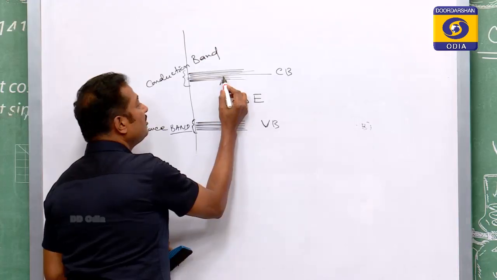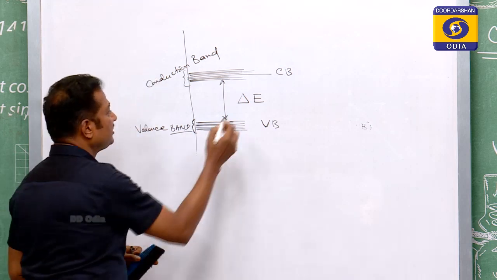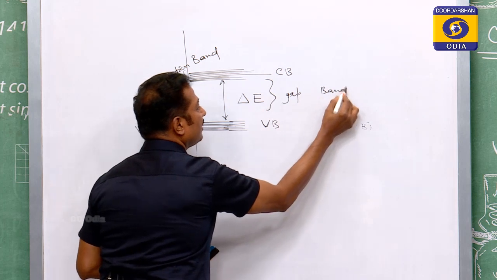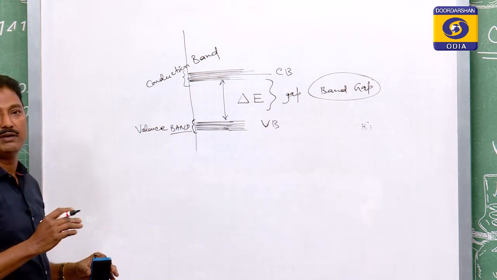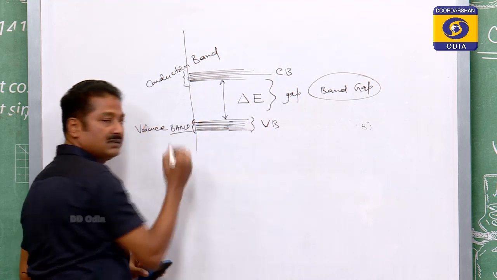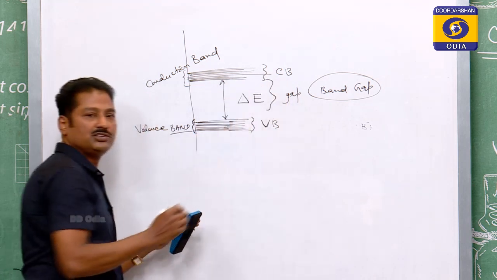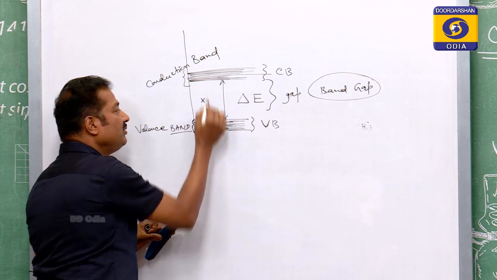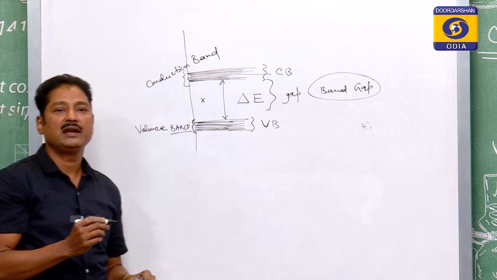In this way, the valence band and the conduction band are separated by a gap, which is called the band gap, and you will find no energy level in it. You will find energy levels within the valence band range, and within the conduction band range, but you will not find any energy level between these two bands, and that is why it is called a band gap.